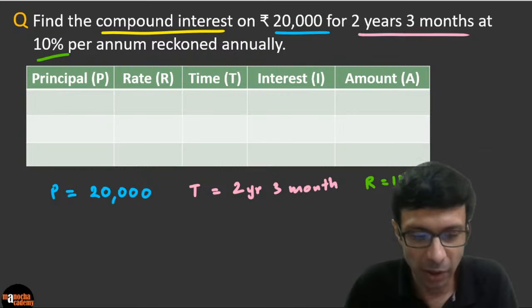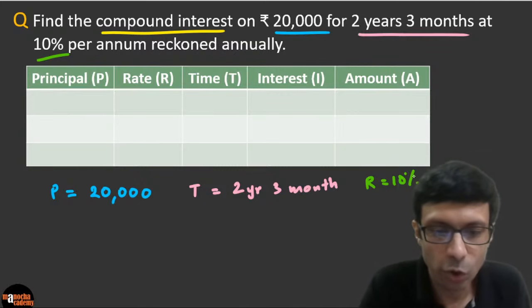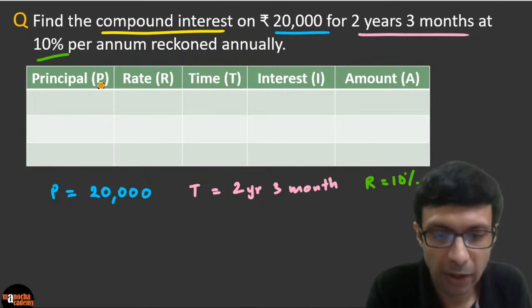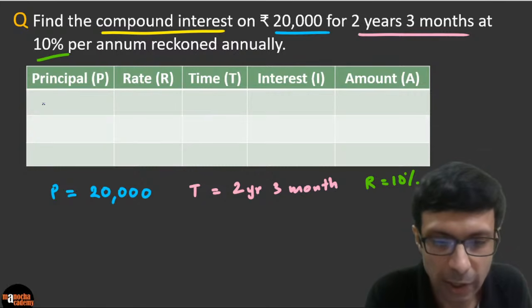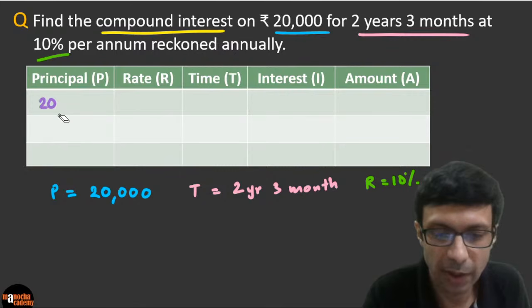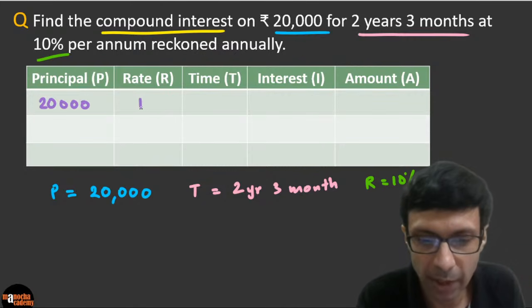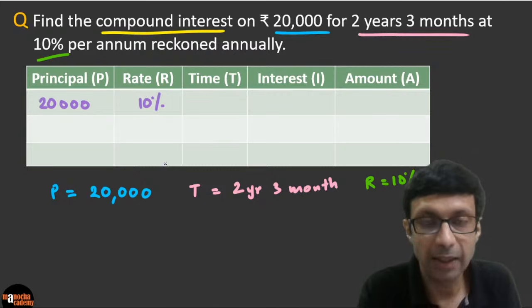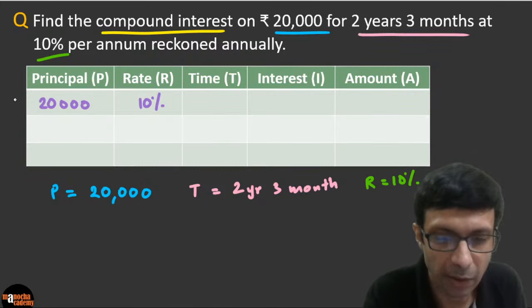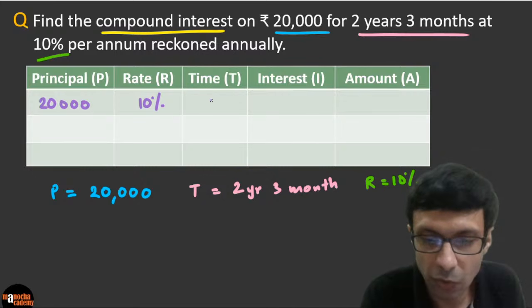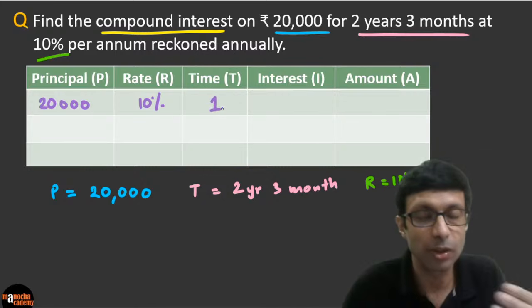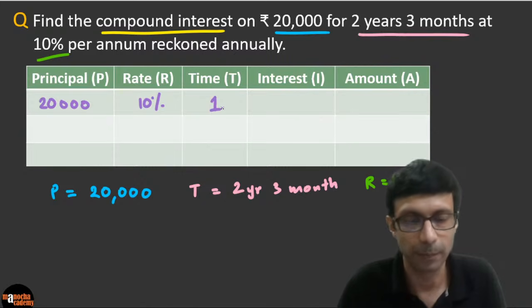Let's try this question in a very simple way. So what do you do? You start filling up the rows, right? So the principal amount is 20,000. So let's put it here in the table, 20,000. What is the rate given to us? 10% per annum. So we're going to put 10%. And this table means we are going to do year by year, right? So the time here is not going to be 2 years, 3 months. We're going to take 1 year because in the table we are breaking up yearly.